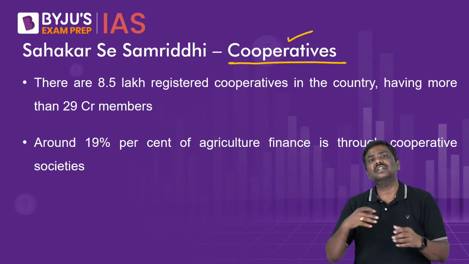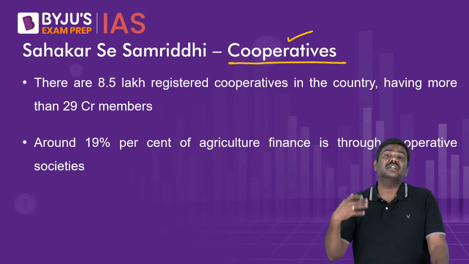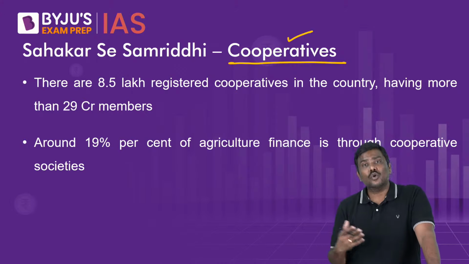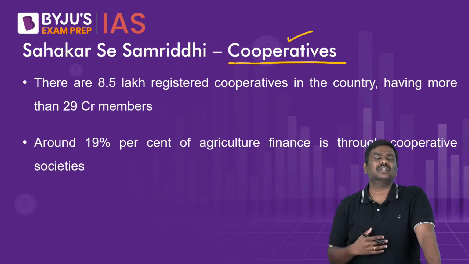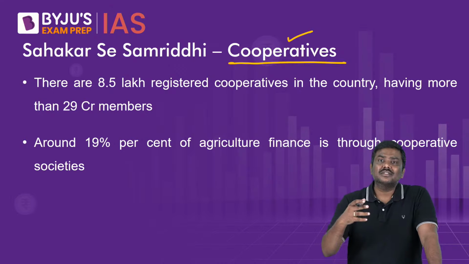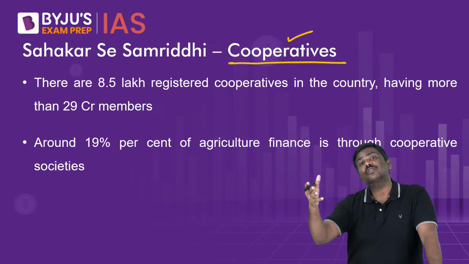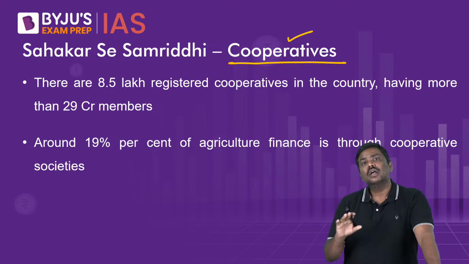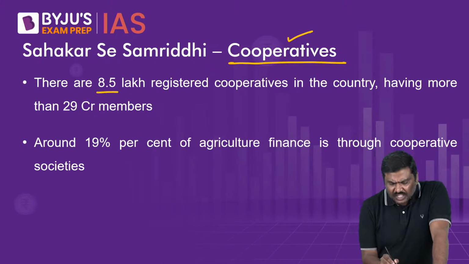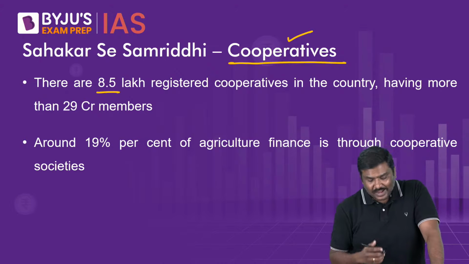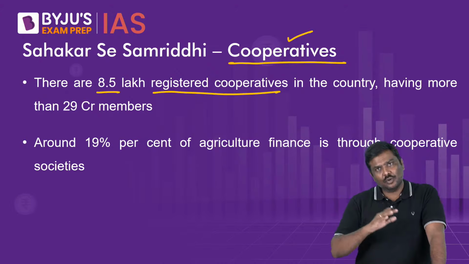And apart from this, it has also proposed a university of cooperation, which should be set up in the domestic market to provide certain manpower which will promote the growth of cooperatives in the domestic market. Now, as per the survey, there are around 8.5 lakh registered cooperatives in the domestic market.